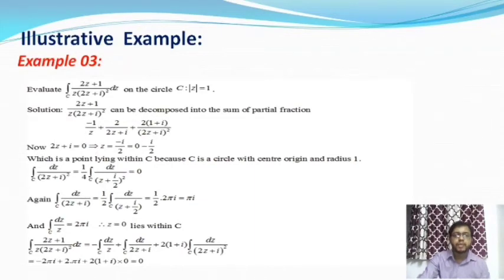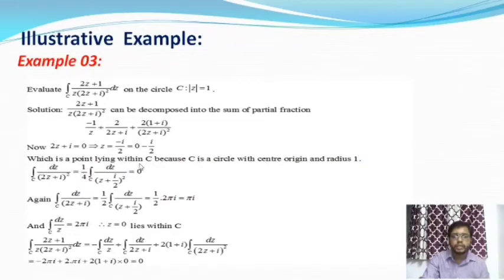Now when 2z + i = 0, we get z = −i/2, that is 0 − i/2. The coordinate of this point is (0, −1/2).